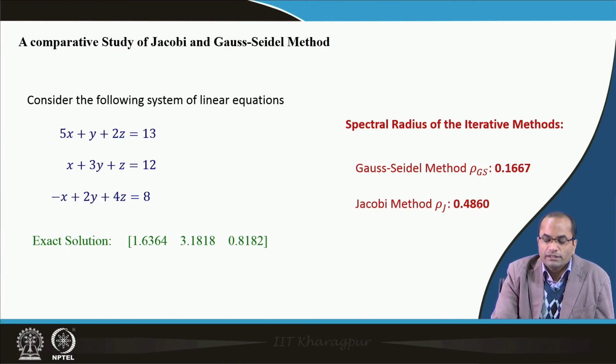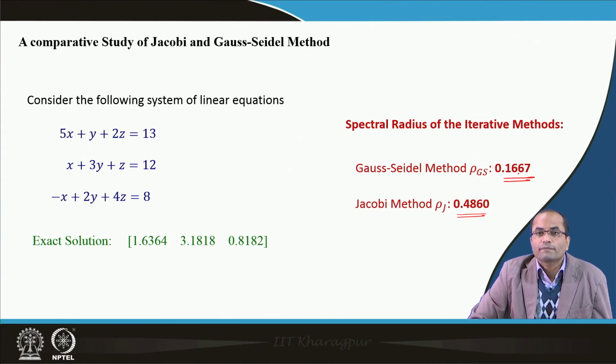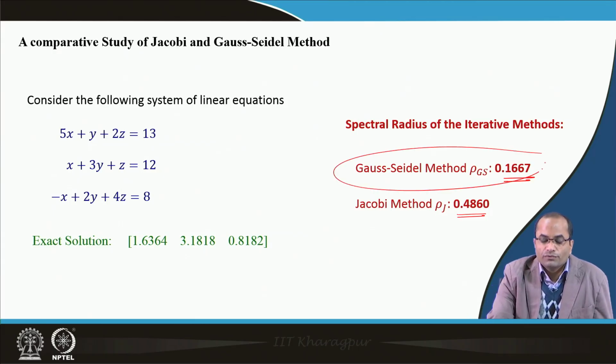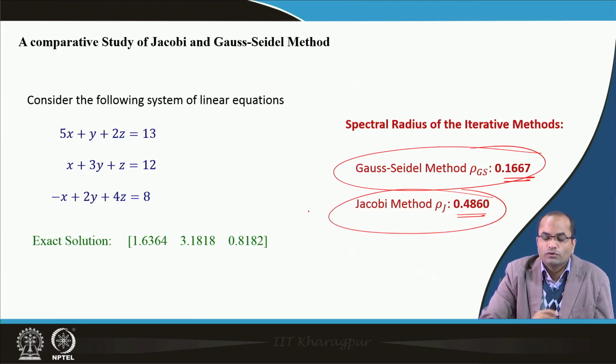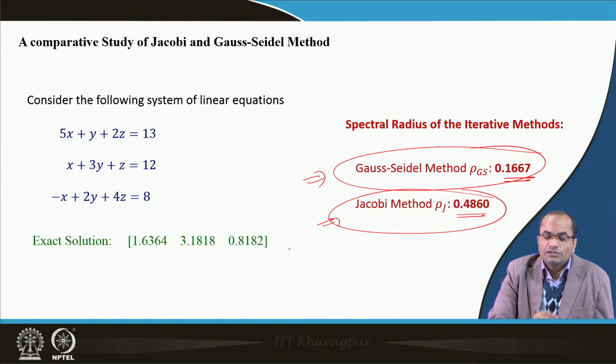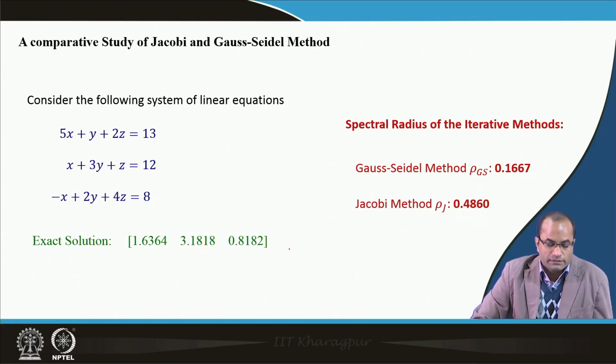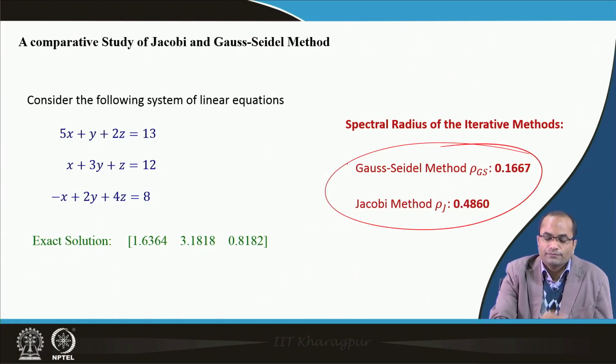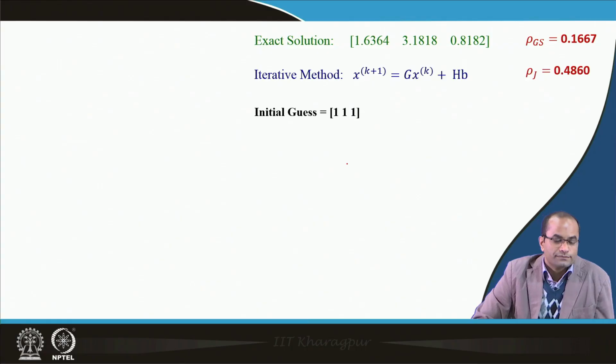So, the spectral radius says that both the methods will converge, because the spectral radii are less than 1. What we also see is that in the Jacobi method it is 0.4, while in the Gauss-Seidel it is 0.1 and so on. So, it is smaller for the Gauss-Seidel, and for Jacobi it is large. So, here also they indicate that for the Gauss-Seidel, the convergence will be faster than the Jacobi method, at least in this example we can say, looking at the spectral radius.